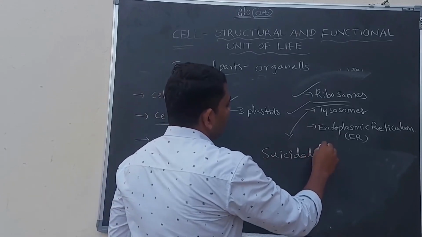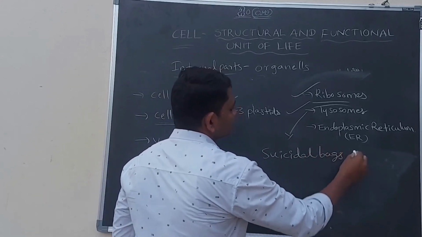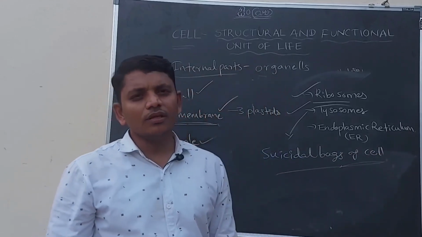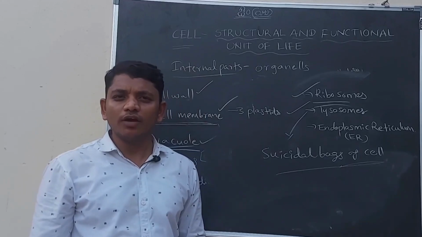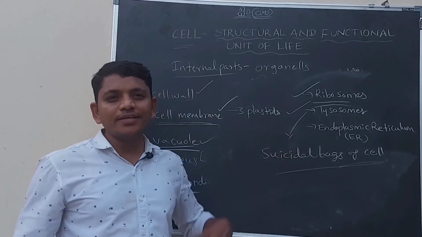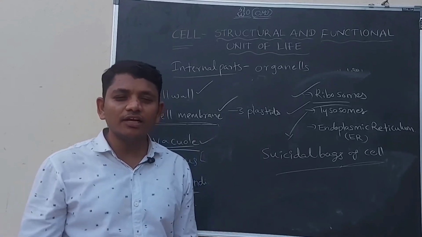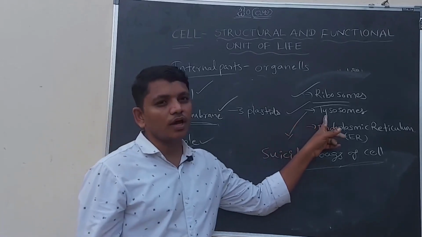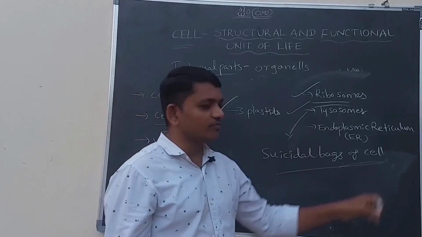Suicidal bags of the cells, which means the digestion portion of the cell is taken by the lysosomes. While it is digesting the food materials, it itself dies. That is why the lysosomes are called suicidal bags of the cell.